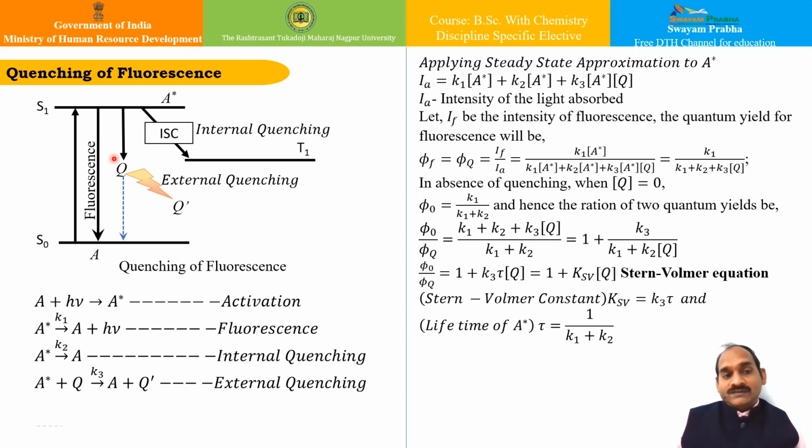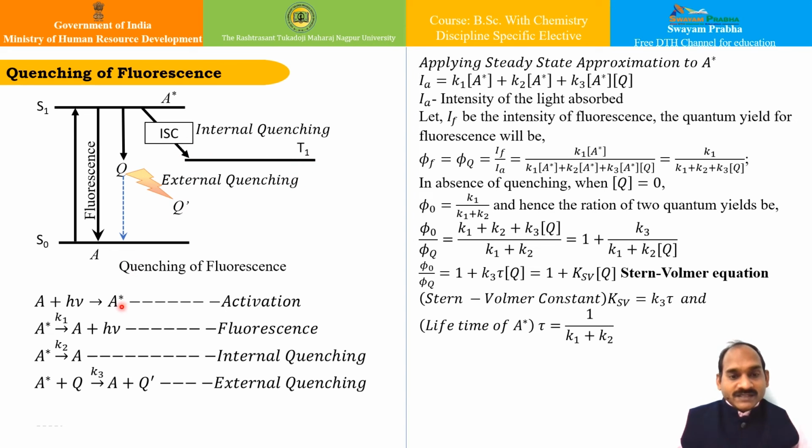Whereas if it is transferring, or if it is leading to fluorescence kind of phenomena, and while doing so it collides with the other particle, such kind of quenching is known as external quenching. So let us understand what this particular quenching is. Apart from internal quenching, this quenching results in the presence of externally added species like Q, where this Q actually takes up all the energy of this molecule, and then this molecule goes to some other state, that is Q dash, and the phenomenon through which it occurs is known as external quenching, isn't it?